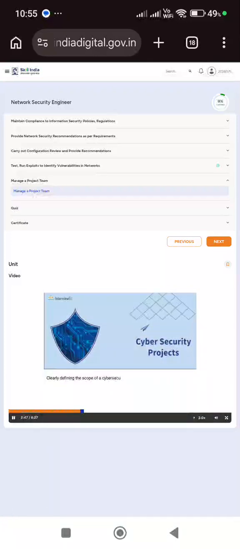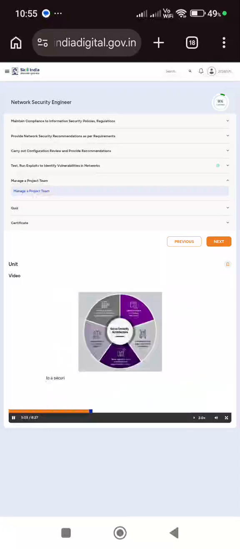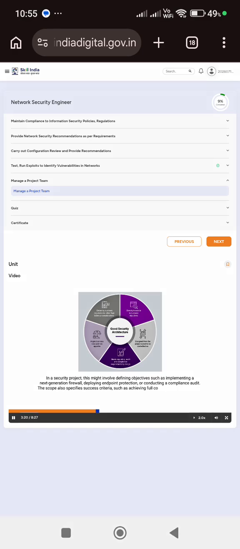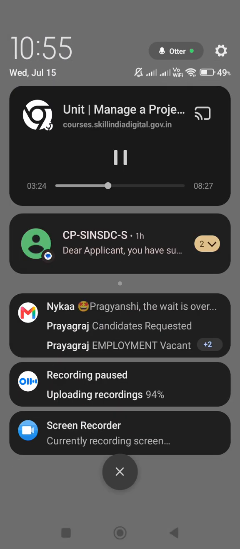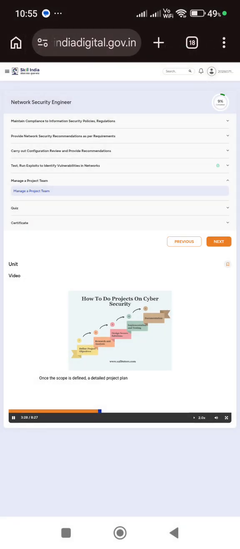Clearly defining the scope of a cybersecurity project is essential to prevent delays, misalignment of objectives, and unexpected risk. The scope outlines what will be included in the project, what will be excluded, and what the expected deliverables are. In a security project, this might involve defining objectives such as implementing a next-generation firewall, deploying endpoint protection, or conducting a compliance audit. The scope also specifies success criteria such as achieving full compliance with regulatory frameworks like GDPR or NIST.